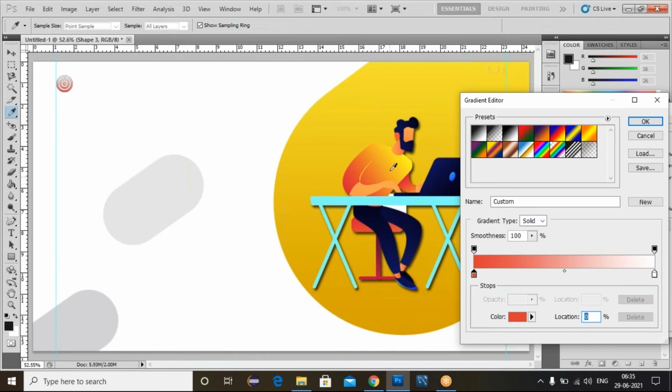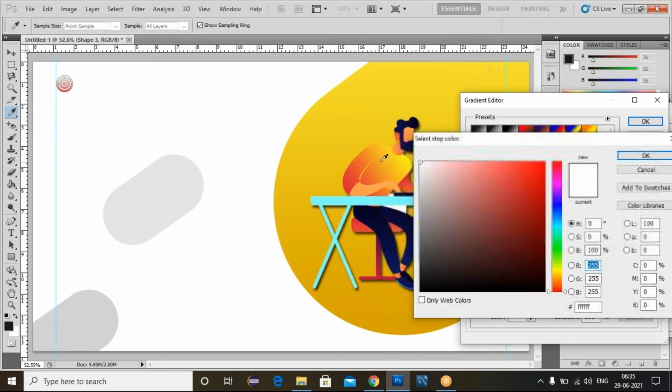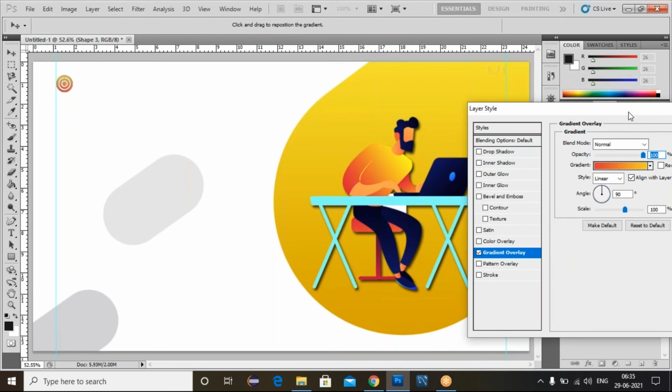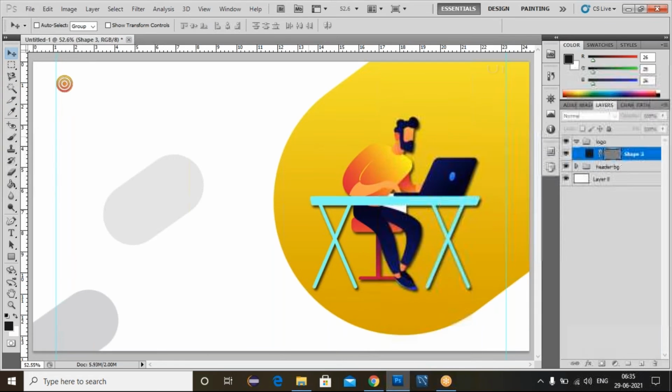Now I'll just apply the color for the logo using the image colors. So again click on this color spot 2, click on this yellow. Now click on this OK, click on this OK here, click on this OK. Now look at this one. So we just applied the gradient color for the logo.